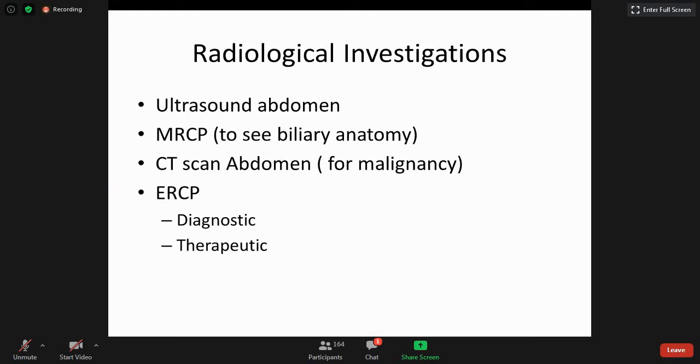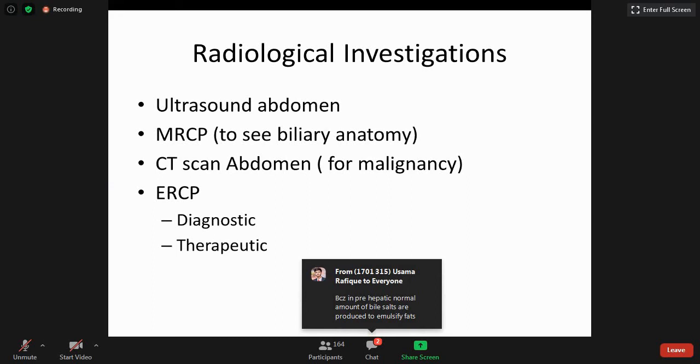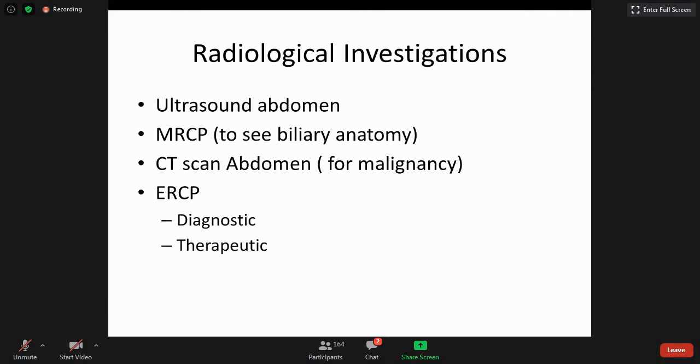So now come to the radiological investigations. Routinely, we first do the ultrasound to see whether there is a stone or not. If there is no stone, then we have to go for the MRCP. If the stone is not visualized on the ultrasound, then you have to go for the MRCP. If the MRCP shows a distal CBD stricture, it could be malignant, then you have to go for the CT scan abdomen. And then ERCP has both diagnostic as well as therapeutic purpose.